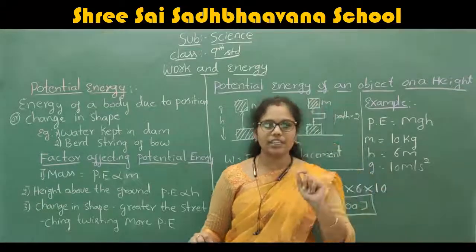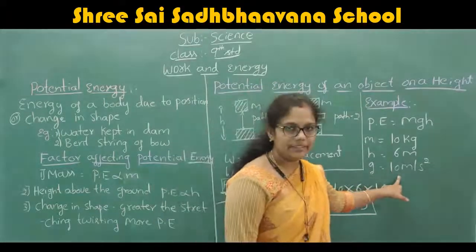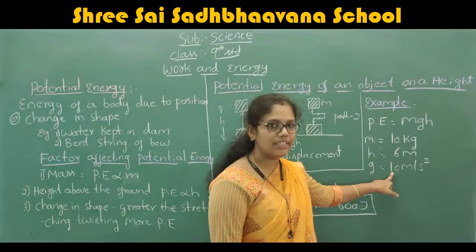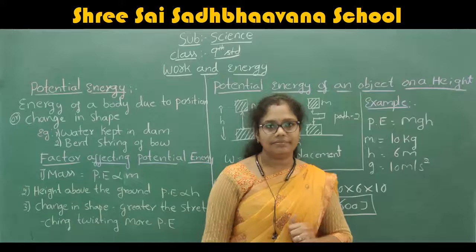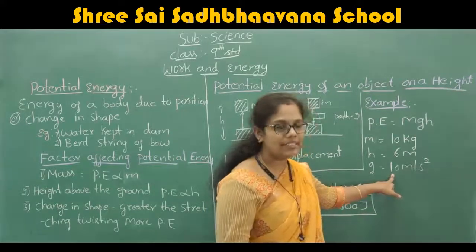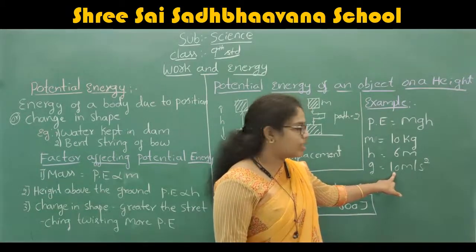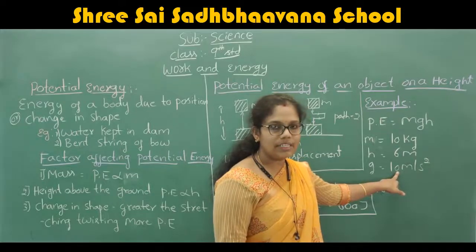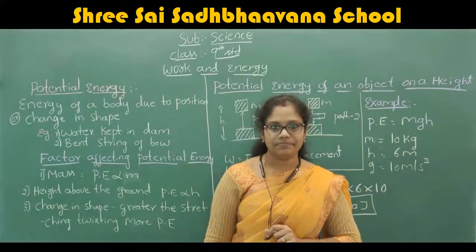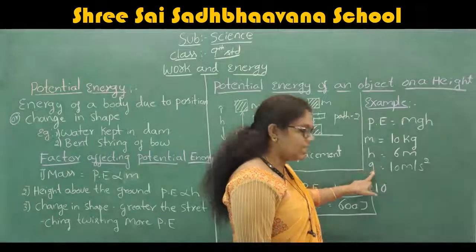Ma'am, in the question they have given the value of acceleration due to gravity as 9.8, but here you have written acceleration due to gravity is 10. Why? If you see the decimals, 9.8 is approximately equal to 10 only. Therefore, I have taken the value of g as 10. You get the value of m, the value of h, and the value of g.